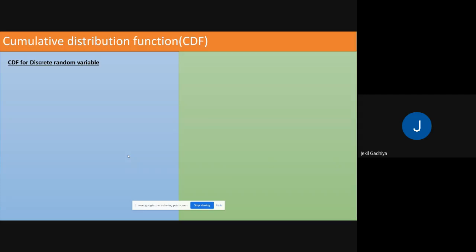The first one is for a discrete random variable, and the second one is for a continuous random variable. For a discrete random variable, the function is the probability mass function. For a continuous random variable, the function is the probability density function. Now, cumulative distribution function. So what is the definition?